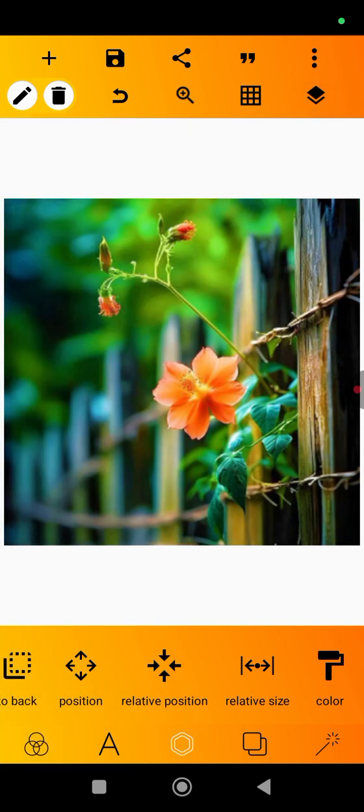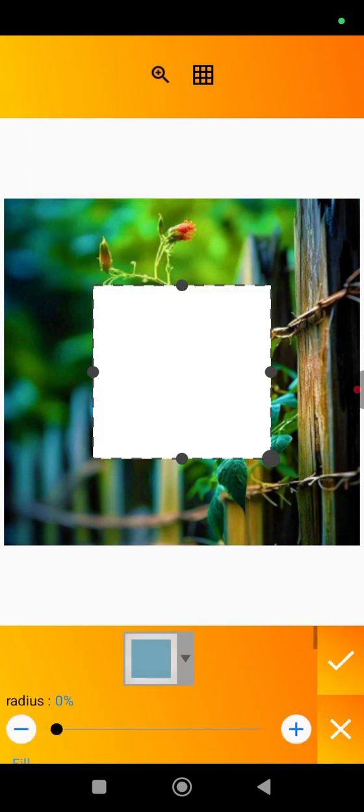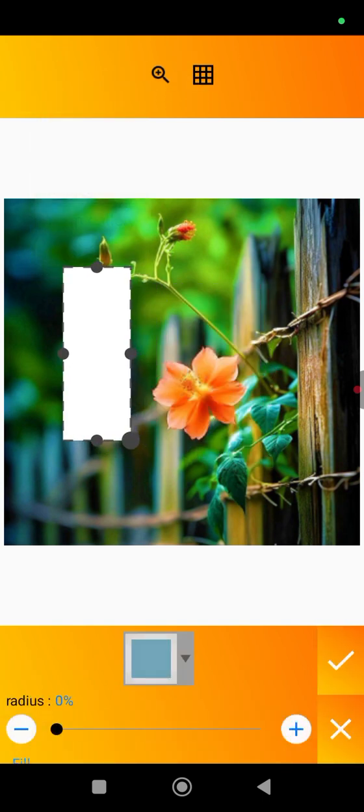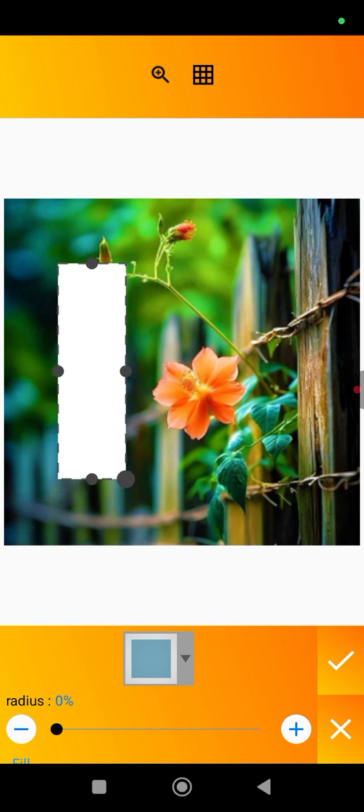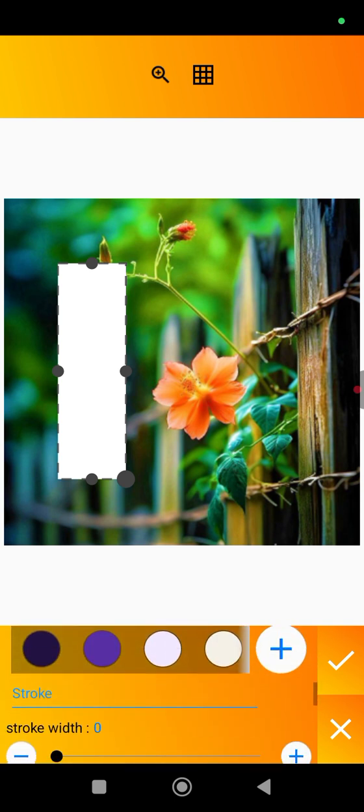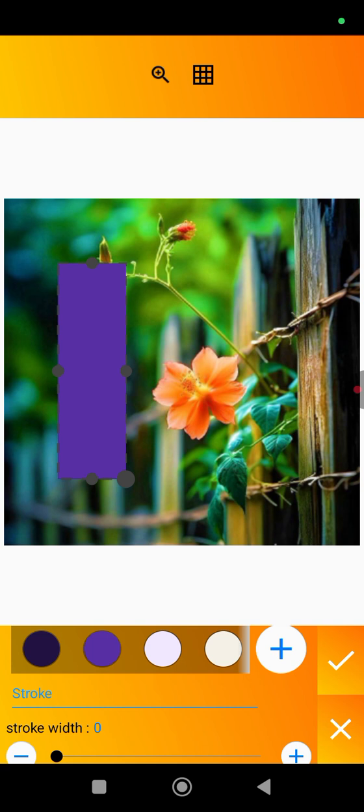And I will create three shapes of the same dimension. So let's say this is it. Then I'll look for a color that is not in this background. So I'll use purple, because there's no purple color on the background. When we'll be removing the color, it will not affect the background image.